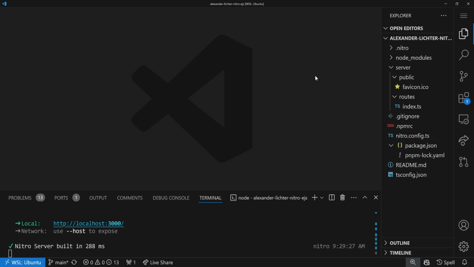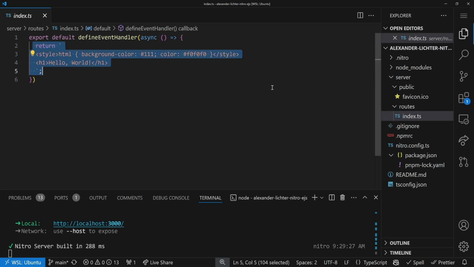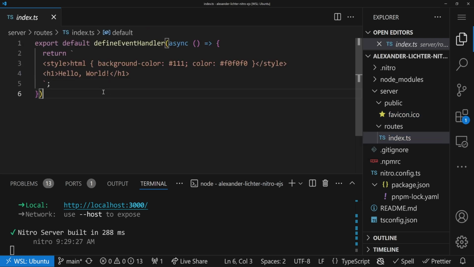Our demo application is as usual as minimal as possible. We have only Nitro here, but you can of course do the same in everything that uses Nitro. We have a source directory set up here as the server directory. And in the server directory, we don't have much. We have a route, basically just saying hello world. We'll have a look at that in a second. And we have the favicon, that's just the Nitro icon, so we make sure that the request here doesn't go into nowhere.